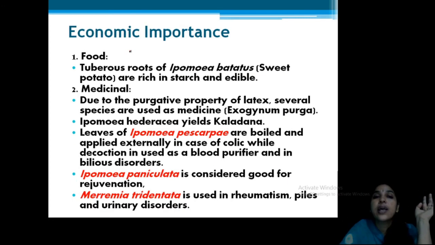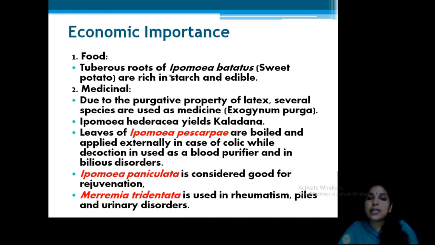Now, economic importance. The family does not have that much economic importance, but some are used as food. For example, Ipomea batatus. What is Ipomea batatus? Ipomea batatus is our sweet potato. Chakkarakkilangu, madhurakkilangu, likewise we are calling. Okay. That is rich in starch and edible. Clear? Okay. Then what about medicinal use?